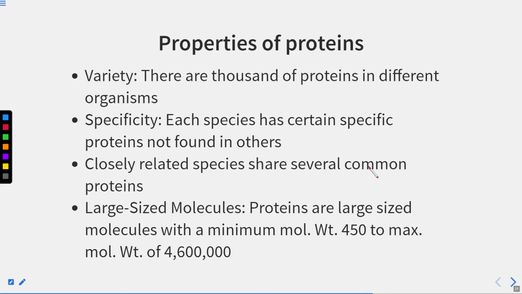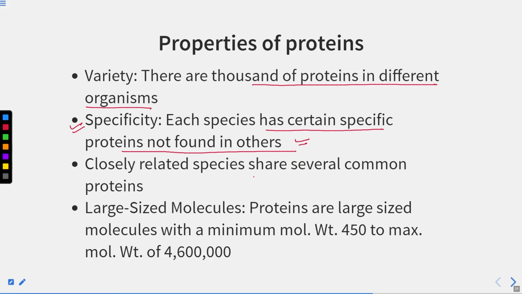Now, the properties of proteins. Variety: there are thousands of proteins in different organisms and they have this specificity, and each organism has certain specific proteins not found in others, right? So a specific protein is found in a specific organ, and there are some specific proteins that are found in a particular organism only, right?